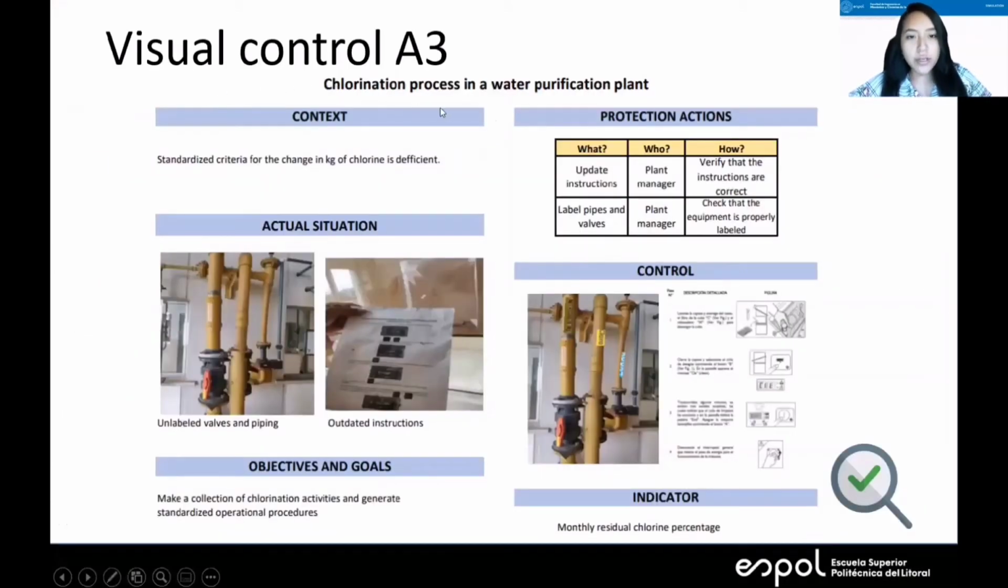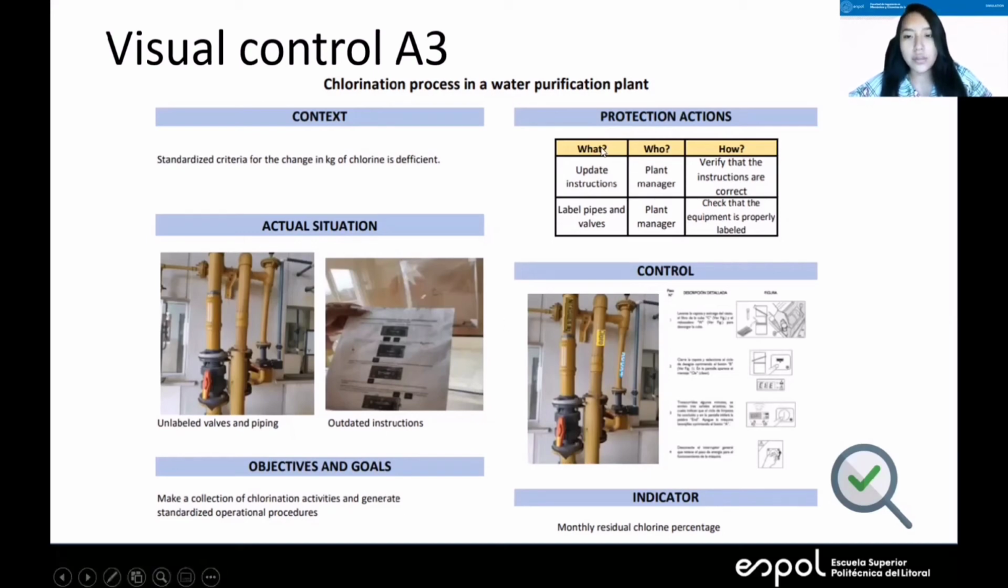So we have the chlorination process in a water purification plant. In context, we have a standardized criteria for the change in kilograms of chlorine that is deficient. Actual situation: we have unlabeled bulbs and pipes, and outdated instructions. In objectives and goals, we have made a collection of chlorination activities and generate standardized operational procedures.